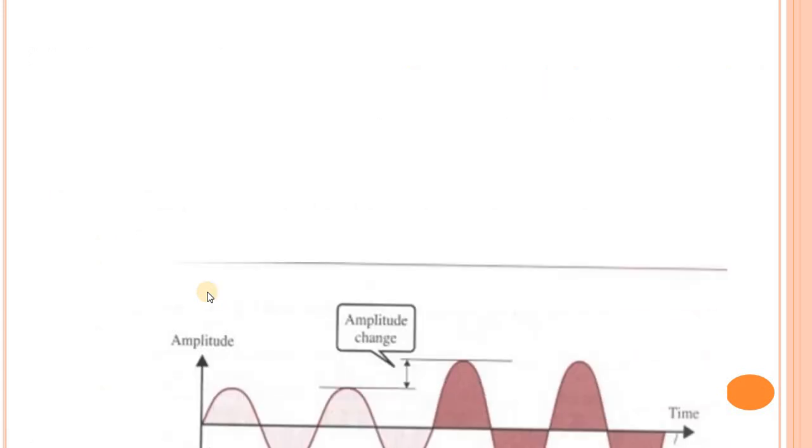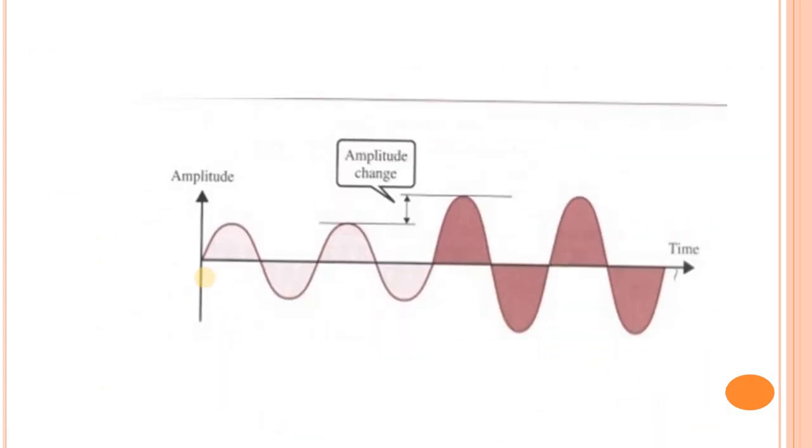Okay, next point is the amplitude. This is an example of amplitude change. In this waveform, this is one amplitude and this is the second amplitude. This is the second waveform of amplitude. Here is the amplitude and here is the amplitude. This shows the difference between the two waveforms in amplitude changes. When the signal is 0, the waveform passes like this, and when the signal is 1, the waveform passes like this.